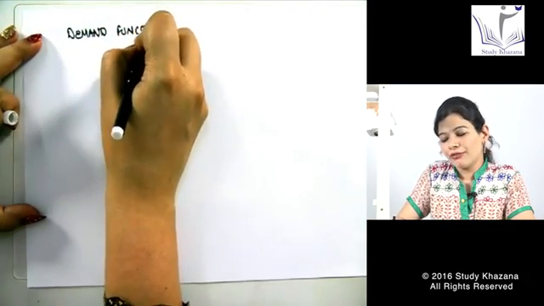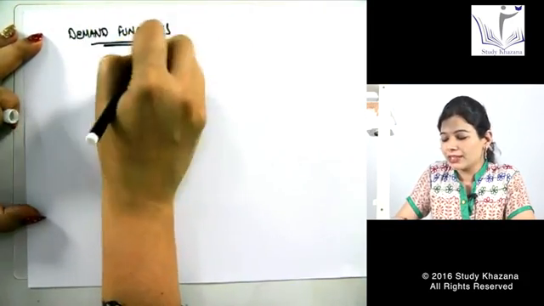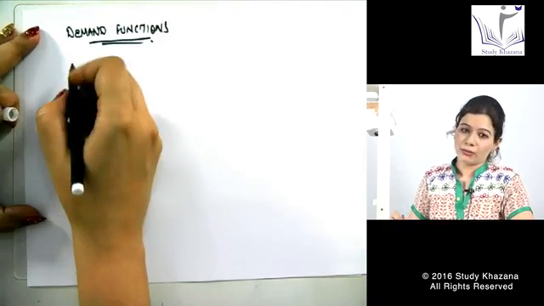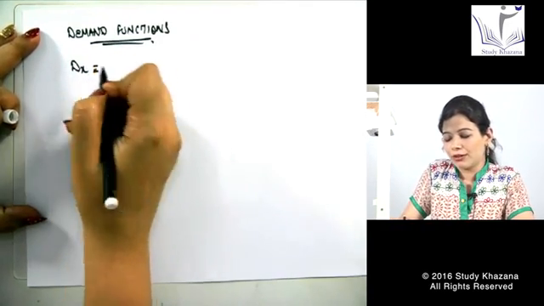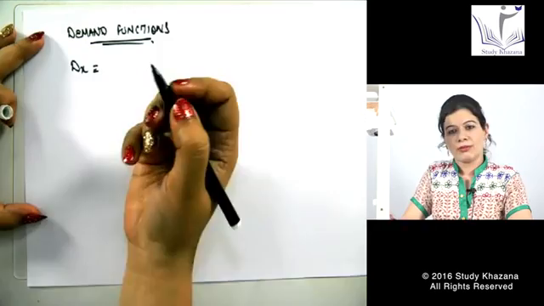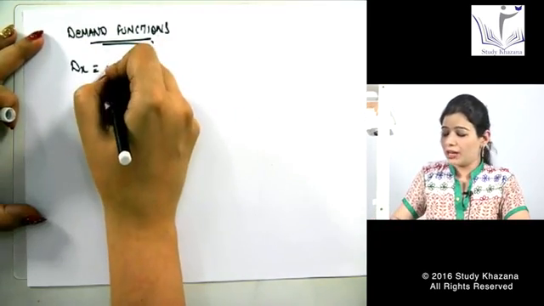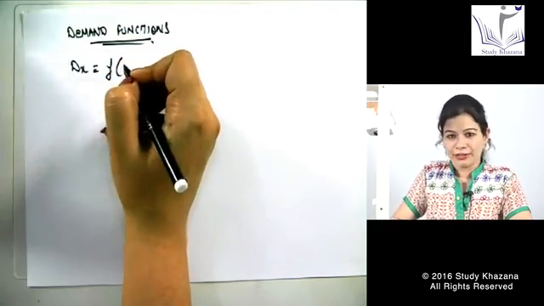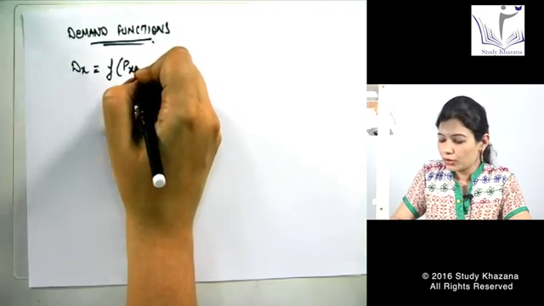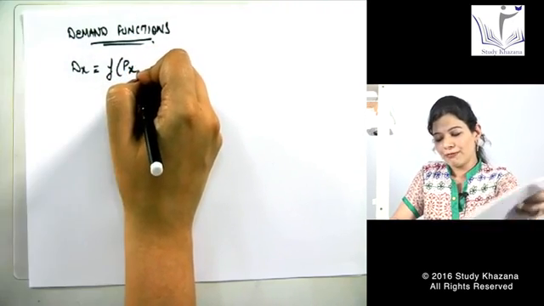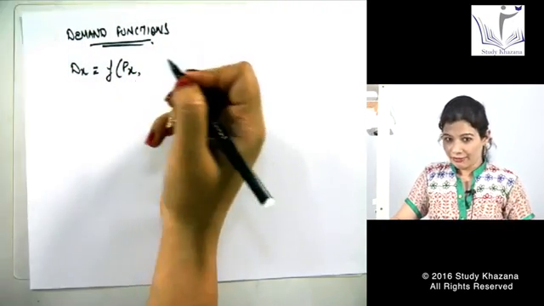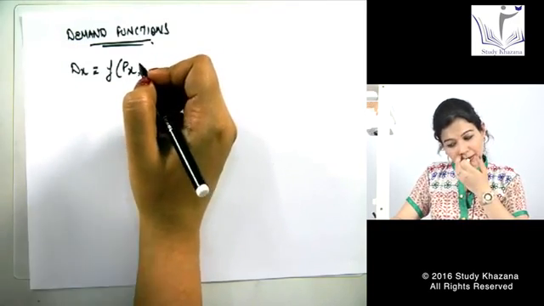Demand is a function of various factors which affect the demand of that commodity. For example, demand for commodity X, which I am considering right now, is a function of, first point which I have already told you, the price of commodity X. Fine. The same price of the commodity.